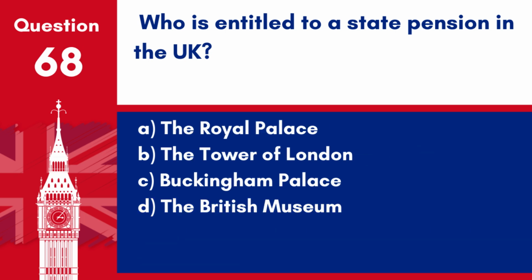Question 68. What does the Beefeater guard? A. The Royal Palace. B. The Tower of London. C. Buckingham Palace. D. The British Museum. Answer: B. The Tower of London. Beefeaters or yeoman warders are ceremonial guardians of the Tower of London, where they look after any prisoners at the Tower and safeguard the British crown jewels.